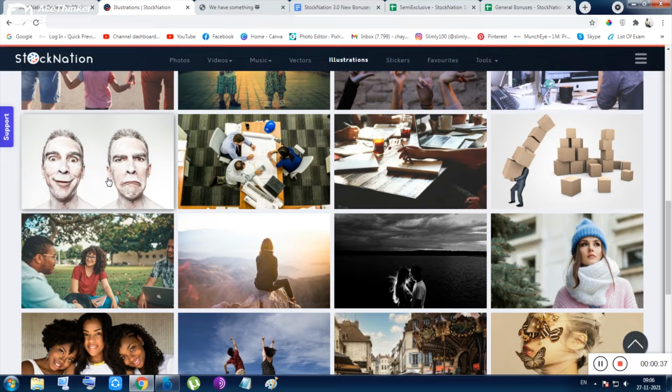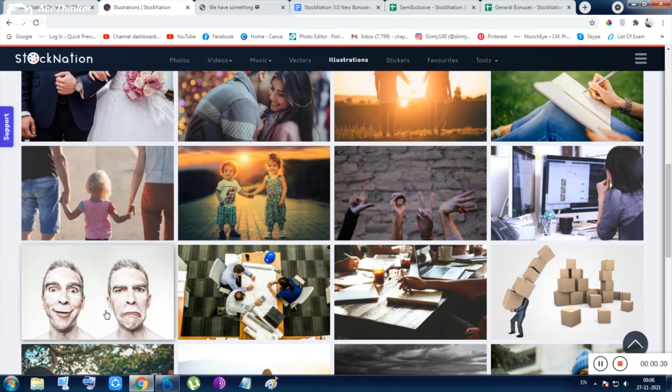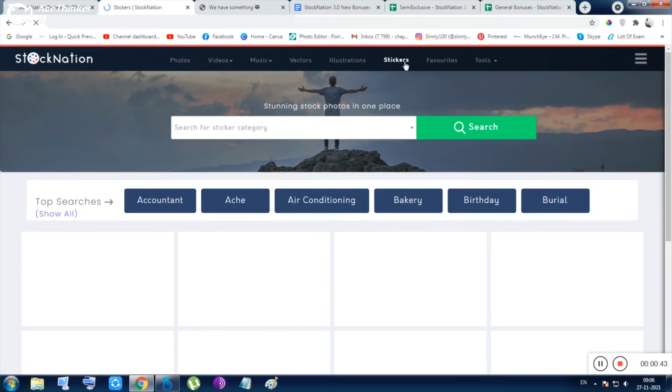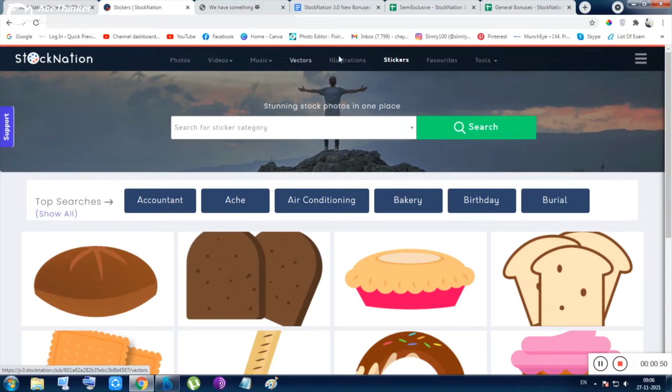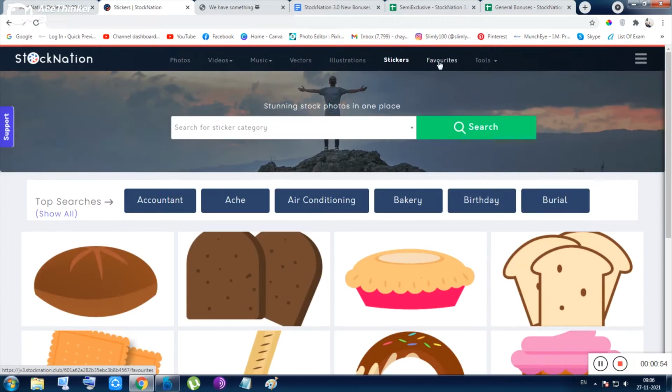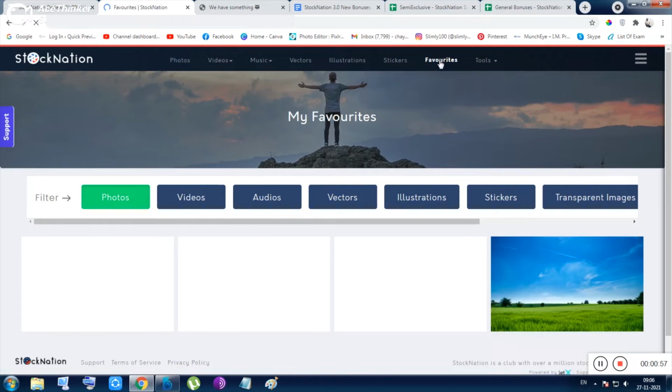And also the next thing is the stickers. Inside this tool, you will be given all of the stuff, from photos to videos to music to vectors to illustrations, then stickers. So these are the stickers also. The next thing is the favorites: the stuff you liked will appear here.